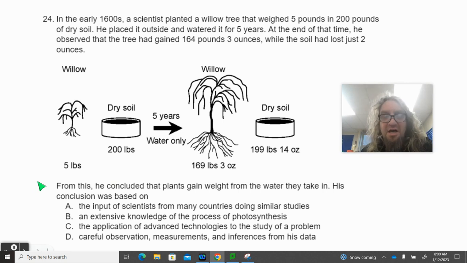His conclusion was based on A, the input of scientists from many countries doing similar studies. B, an extensive knowledge of the process of photosynthesis. C, the application of advanced technologies to study of the problem. Or D, careful observation, measurements, and inferences from his data.